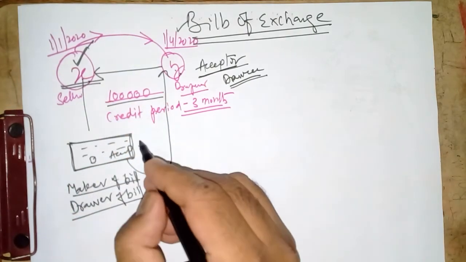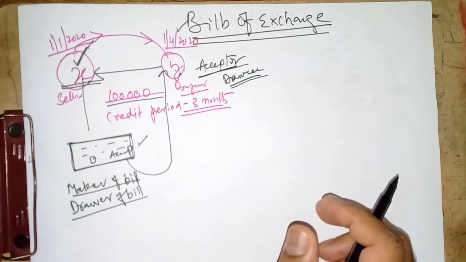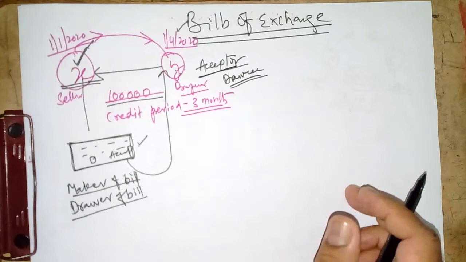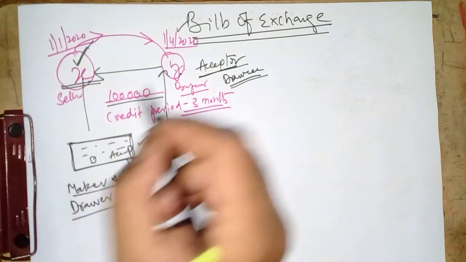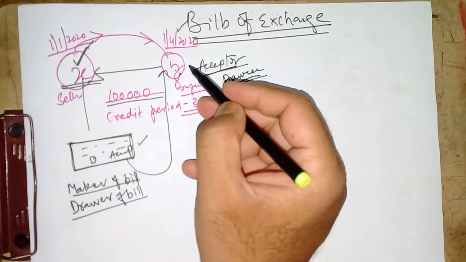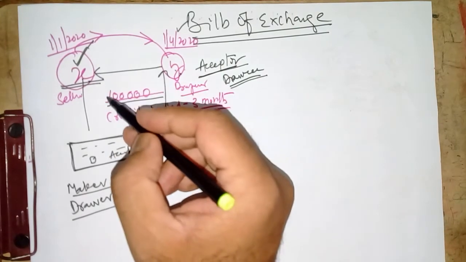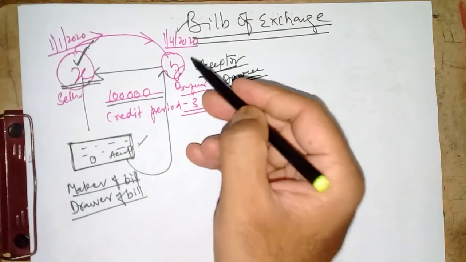So why has this bill been prepared? See, as you are already aware, transactions will be in writing, in the sense that documentary evidence has to be prepared. In the same way, X has prepared one documentary evidence that Y has purchased the goods and Y has to make the payment, and it is accepted by Y. So in the due course of action in the future, X can ask for the money by showing this document.